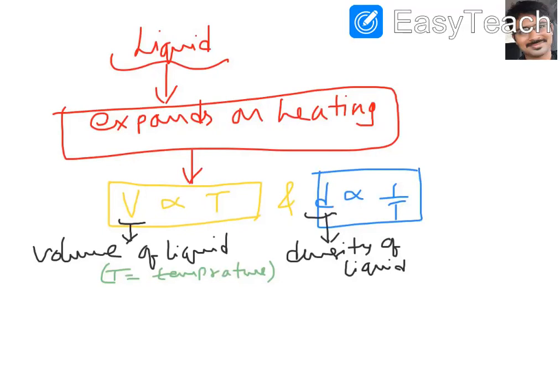Hi beta. Today we are going to discuss the topic liquids. In liquids, our main target is how liquids are affected by temperature.